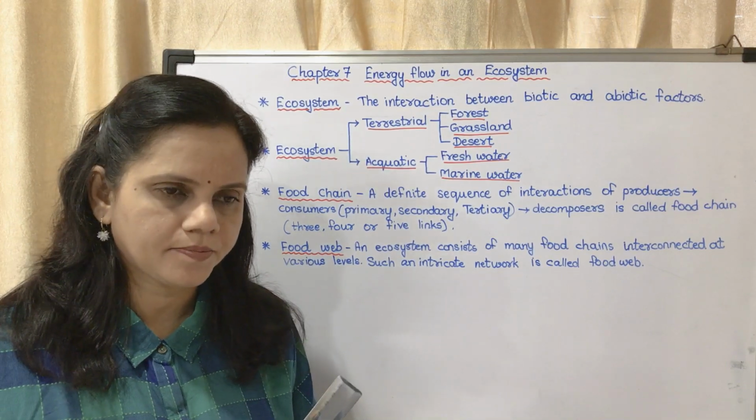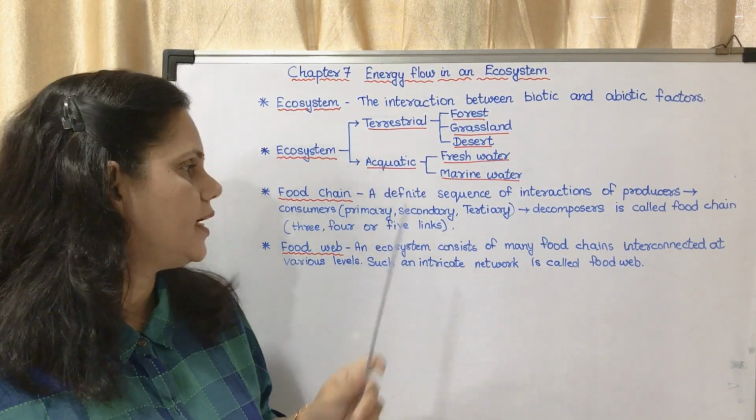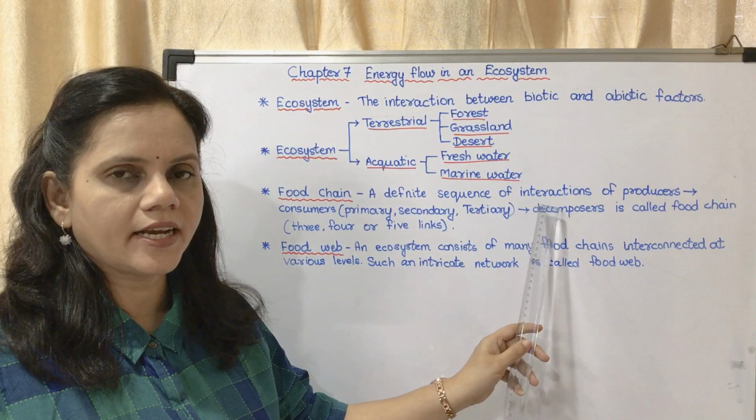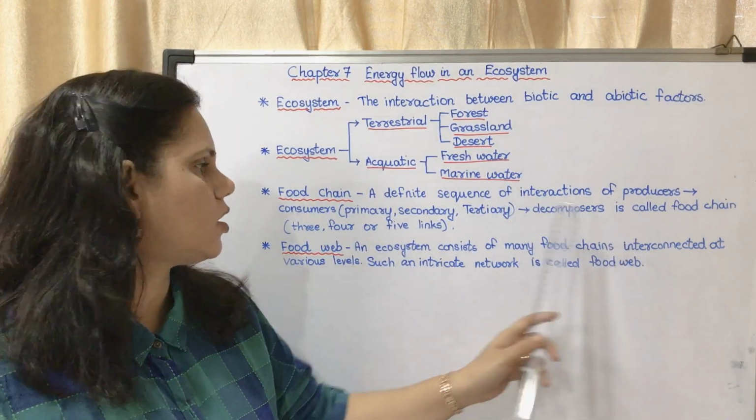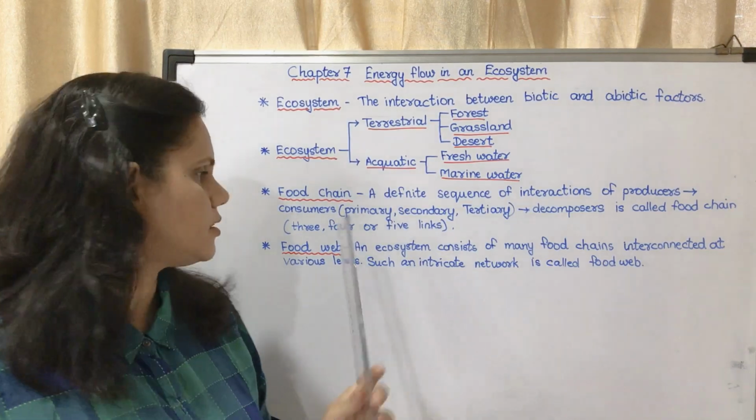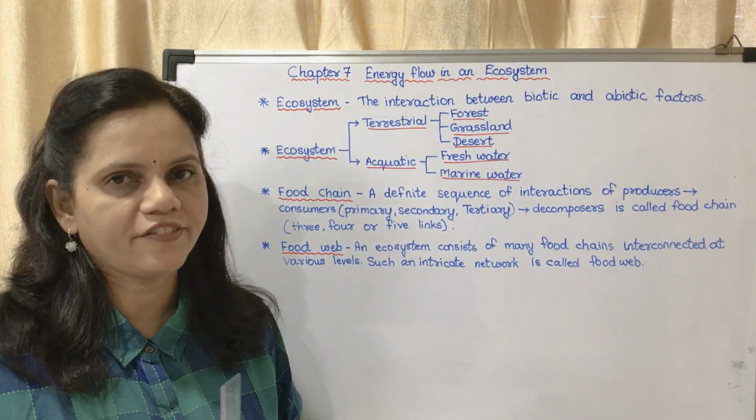So I repeat, what is a food chain? It is a definite sequence of interactions of producers, consumers and decomposers. It consists of 3, 4 or 5 links.